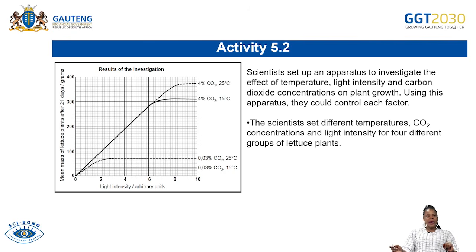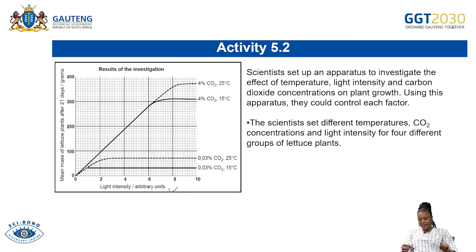5.2, here we are given the graph which shows the light intensity in arbitrary units, and the mean mass of lettuce plants after 21 days in grams.